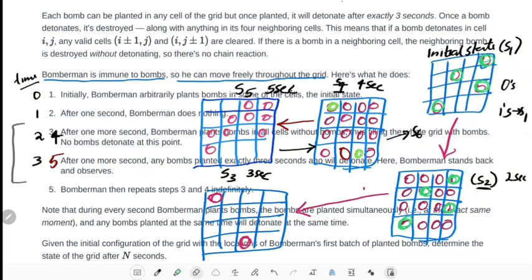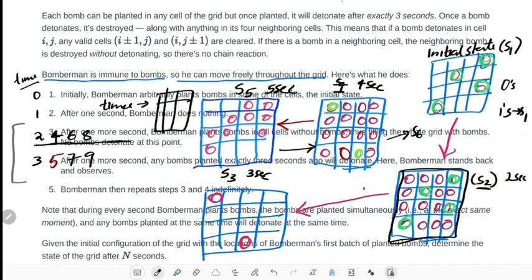Okay, let me erase everything. And if you observe a pattern here, at 6 seconds, 7, 8, 9, you can find that at 2, 4, 6, 8, all the output will be all the cells with bombs. So this will be the output. So if it is given in the question that n is even, meaning time is even, then the state will be all the cells planted with bombs. We can directly say that. But for the odd cells, we have to calculate.